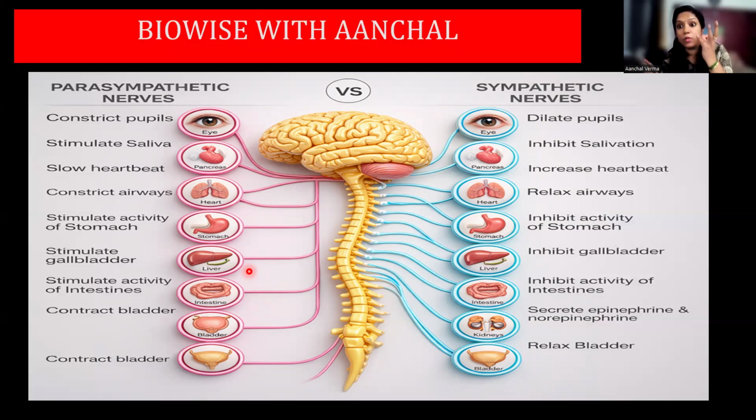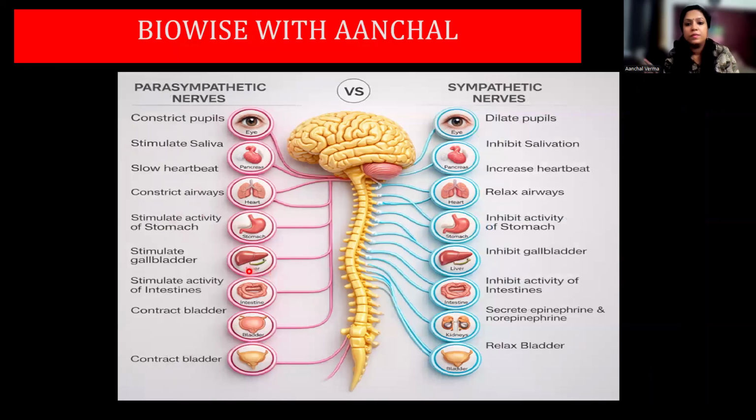Sympathetic is dilate pupil, inhibit salivation, increase heartbeat, relax airways so that more and more air can go into your lungs, inhibit activity of the stomach, inhibit gallbladder, inhibit activity of the intestine, and relax bladder. So sometimes you get scared and urination happens. That is also because the bladder muscles are all relaxed. That happens in the sympathetic and the parasympathetic nervous system.